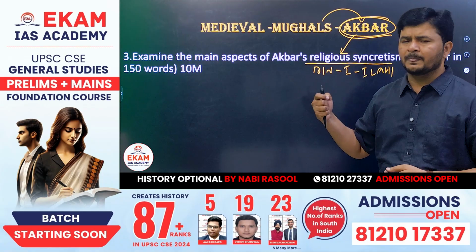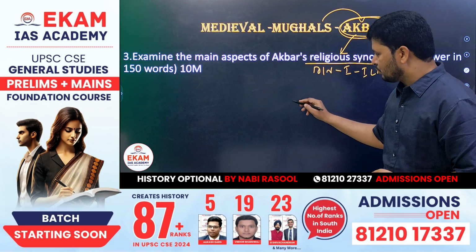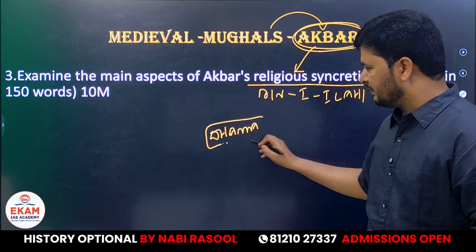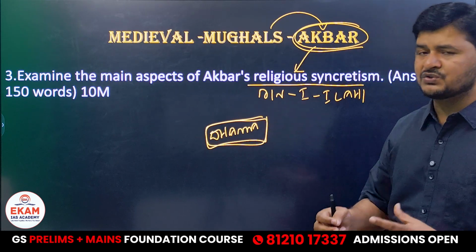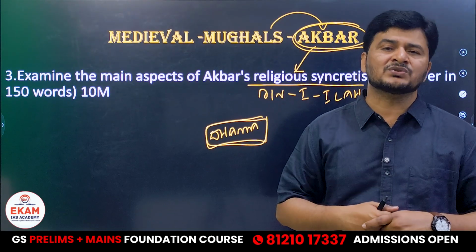In fact, Akbar followed the policy of religious toleration. Like Ashoka, how Ashoka came up with Dhamma. He wanted to bring all sections of society under one umbrella because Ashoka lived in a highly heterogeneous society.